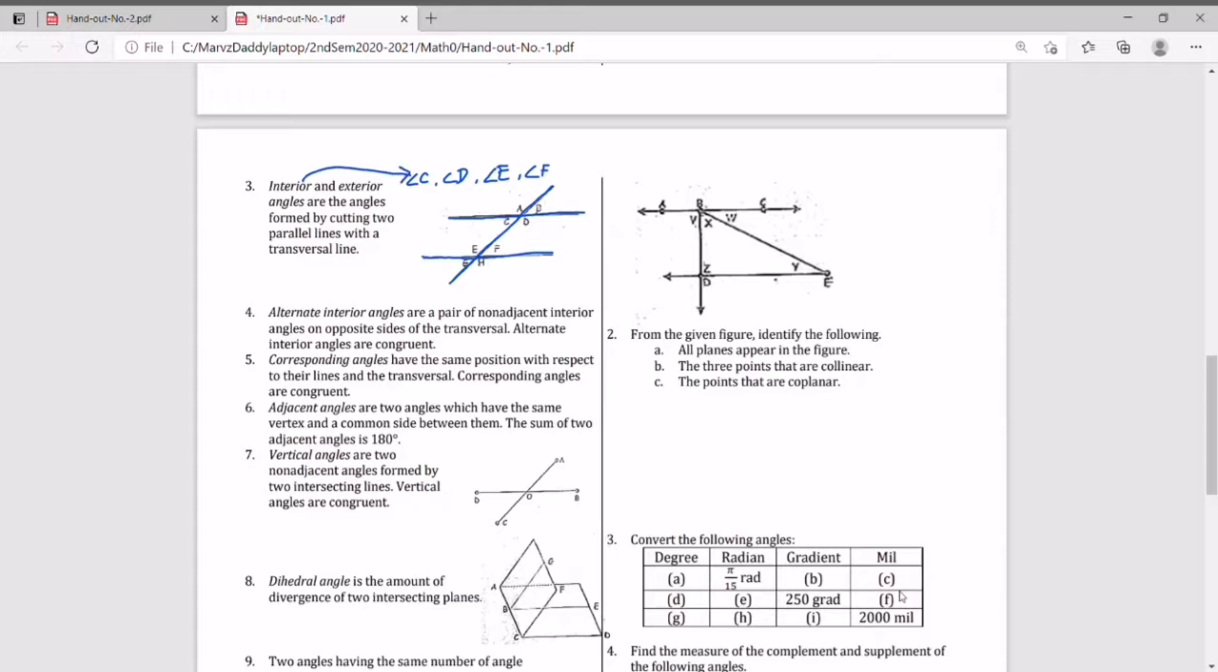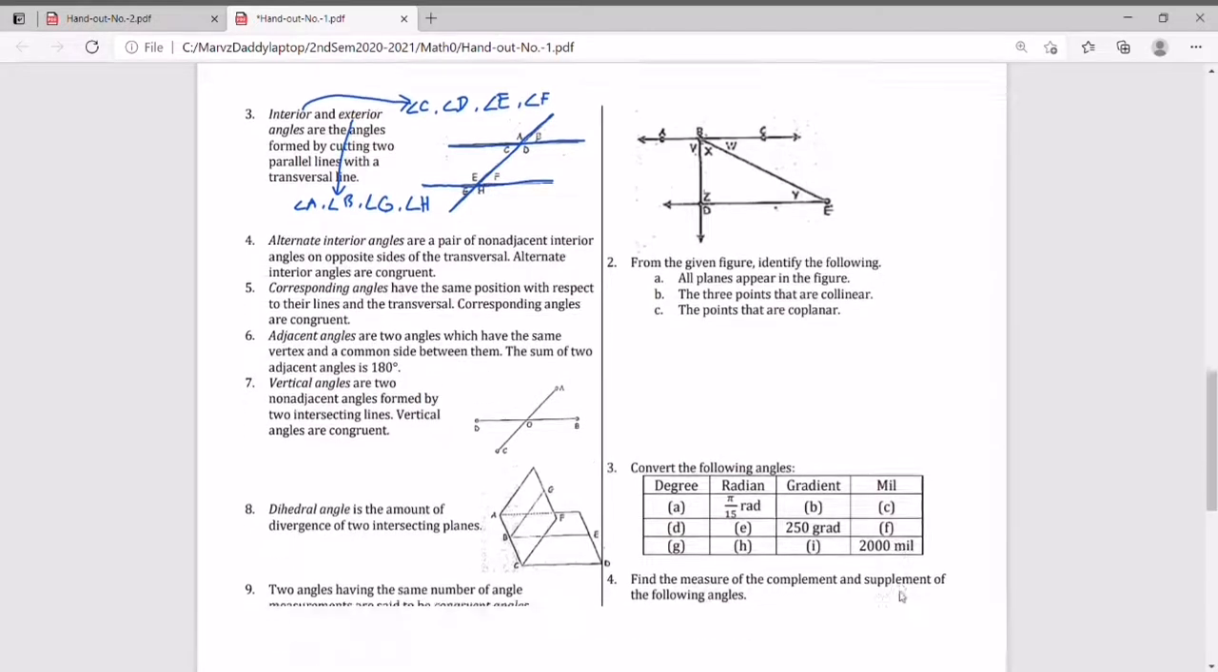While our exterior angles, class, are angle A, angle B, angle G, and angle H. So those are our exterior angles, A, B, G, H.